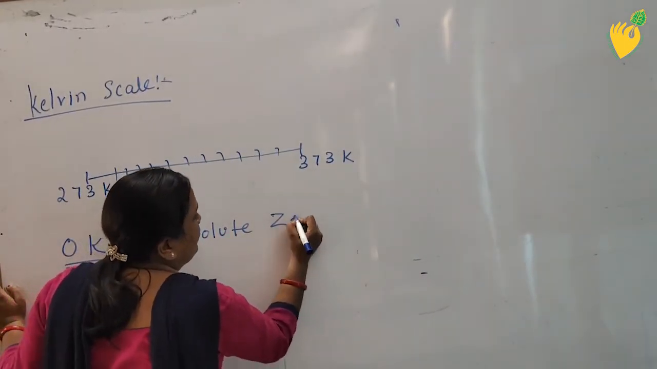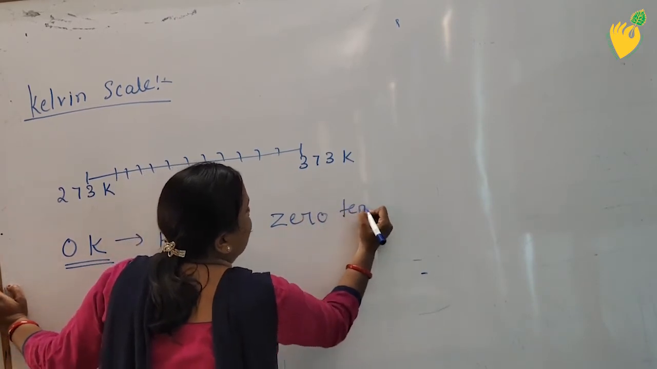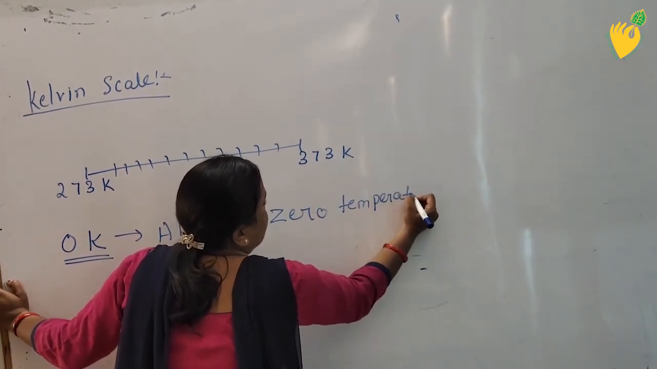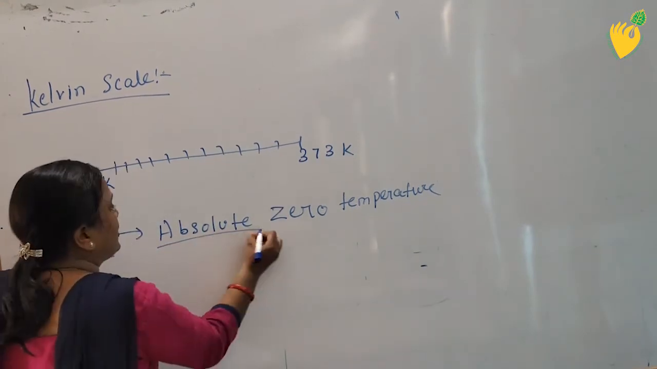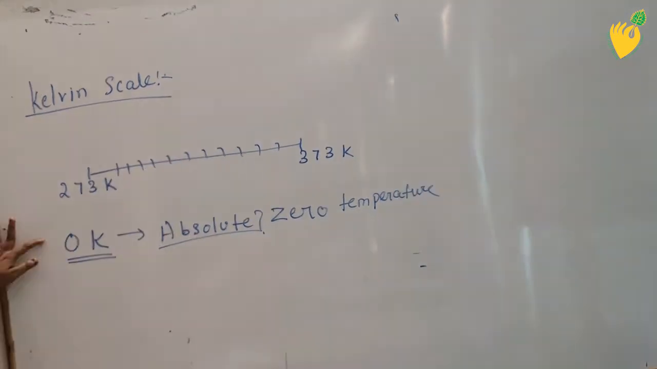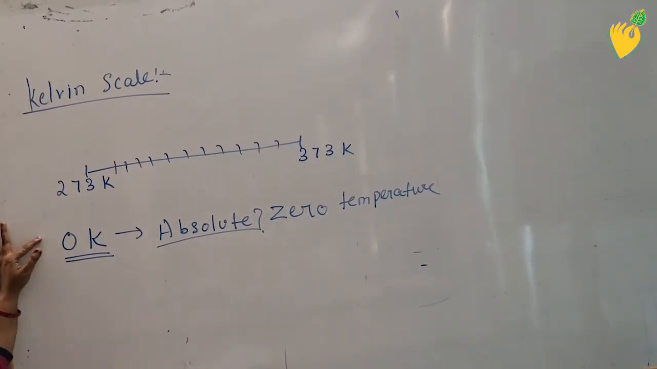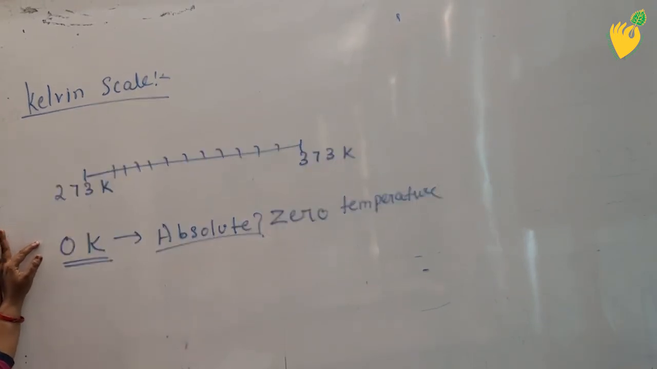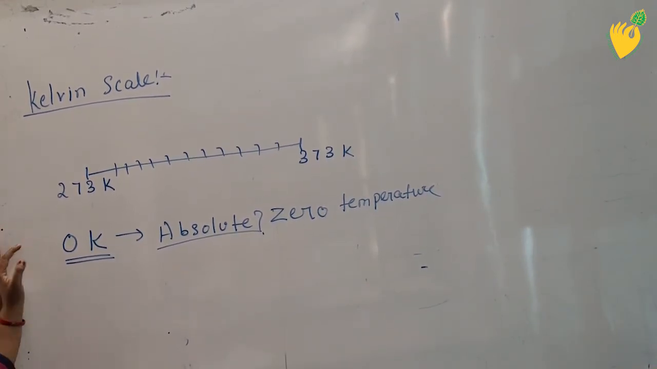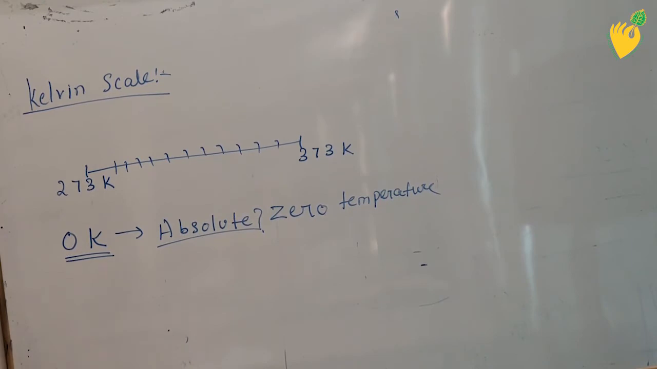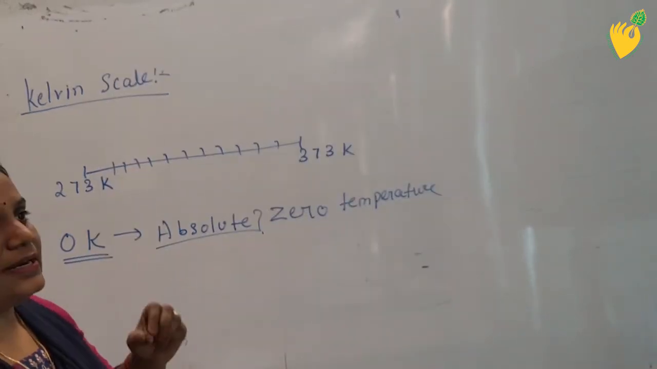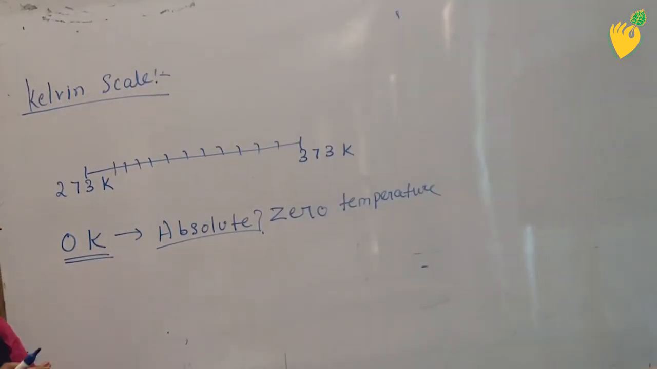Absolute temperature, or you can write absolute zero temperature. Why is it called absolute? Because it is the temperature at which the motion of molecules becomes zero. Students, in the previous class, in class 6, you have studied about solid, liquid and gas.